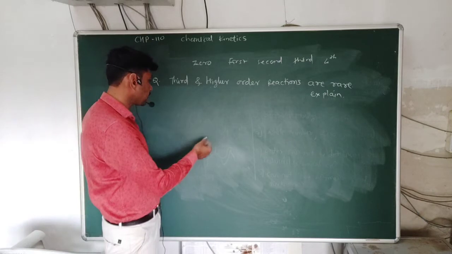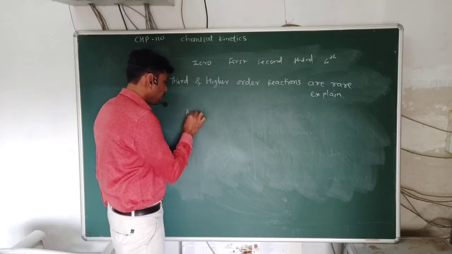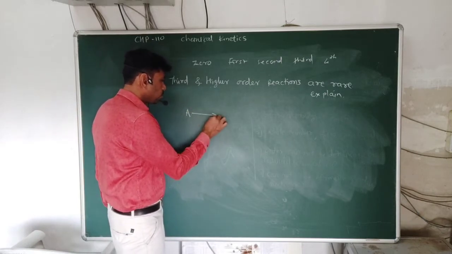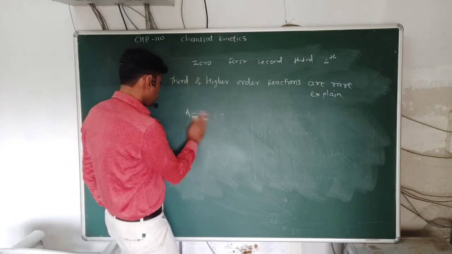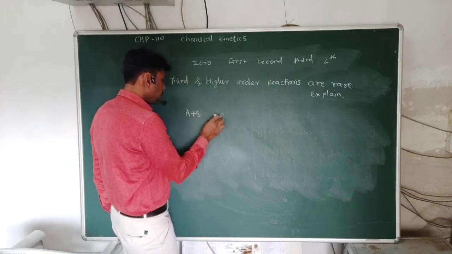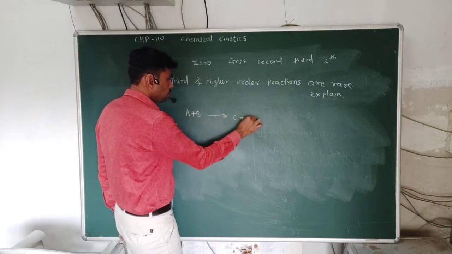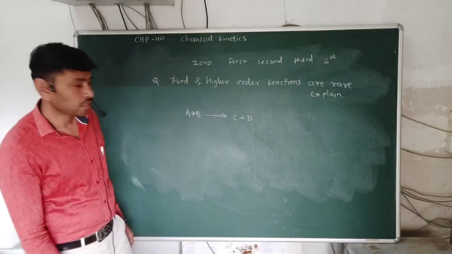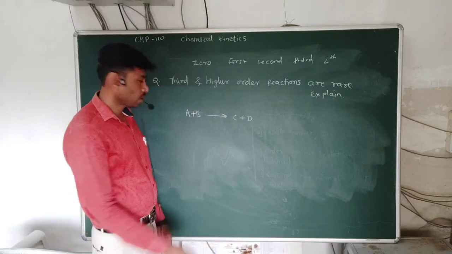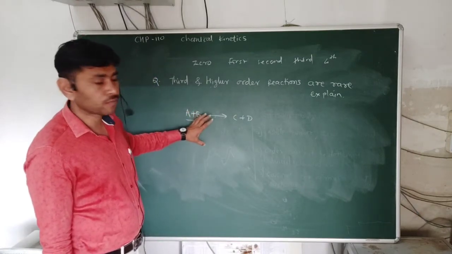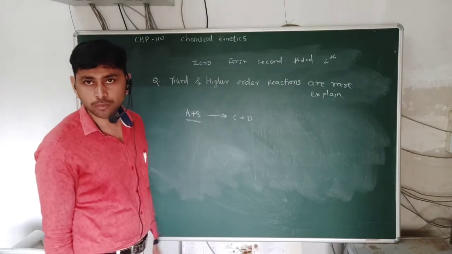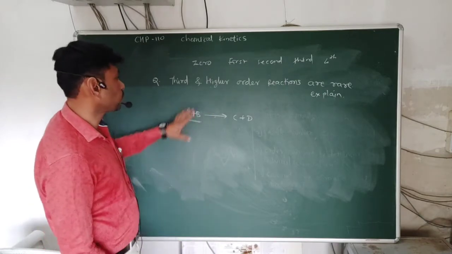We know that for a balanced chemical equation, suppose A is converted into B, or A plus B is converted into C plus D. From a balanced chemical equation we cannot get any information about order as well as molecularity.